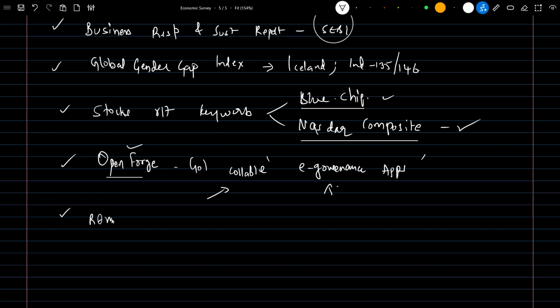And what is the RAMP program? This is an important thing. We simply need to know what the RAMP program is related to. It is related to MSME. Here the M stands for MSME. The RAMP full form is Raising and Accelerating MSME Performance. So if the question is what the RAMP program is related to, the option we need to select is MSME.